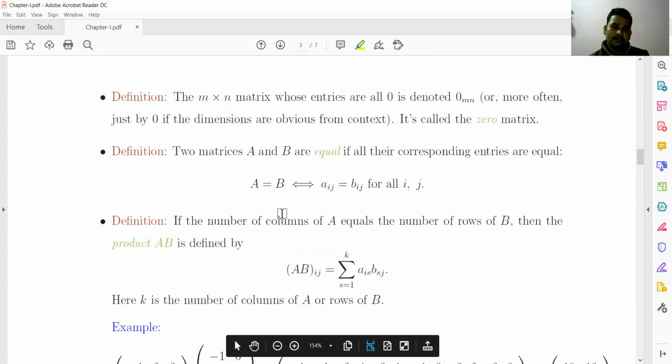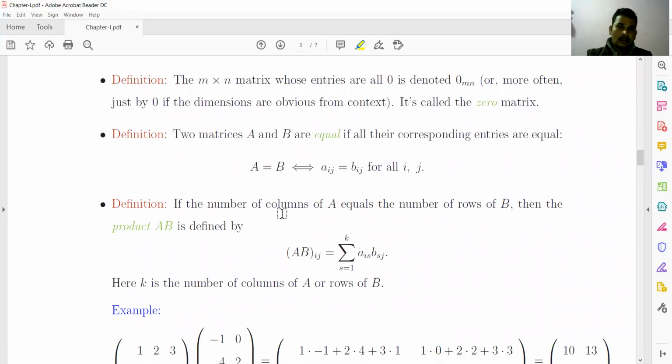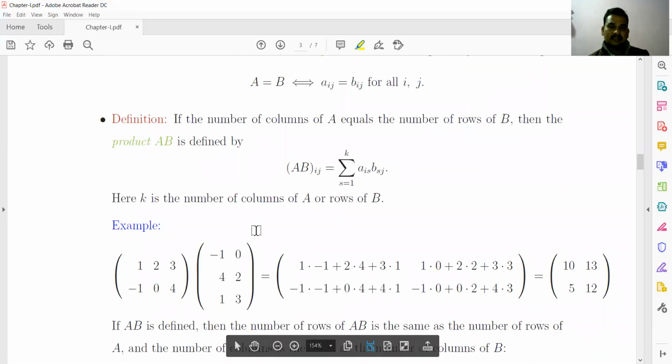Next definition is the product of matrices. If the number of columns of A is equal to the number of rows of B, then the product AB is defined, and it is defined by the sum of a_is into b_sj. For example, for the product of these two matrices, the first row is multiplied with the first column of the second matrix, a_is into b_sj.